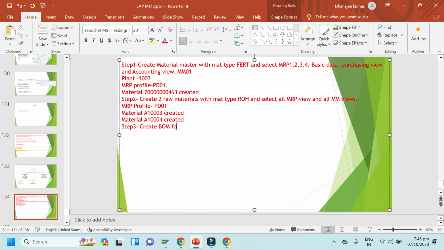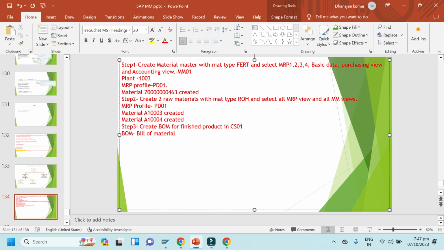Create BOM for finished product, in what is equal to create BOM, CS01. So BOM means, just note it down, I already told you, bill of material. BOM means bill of material.